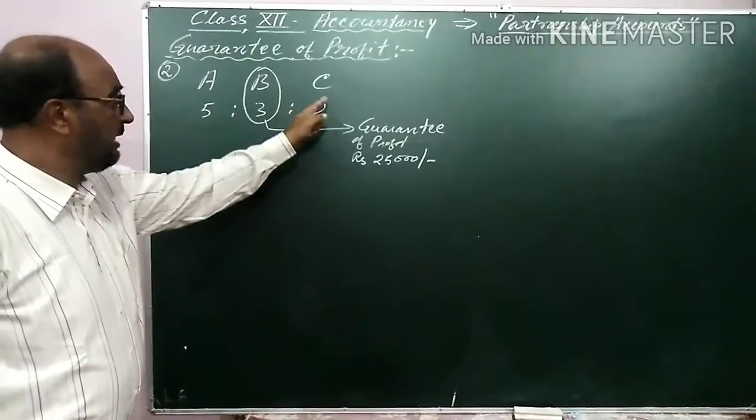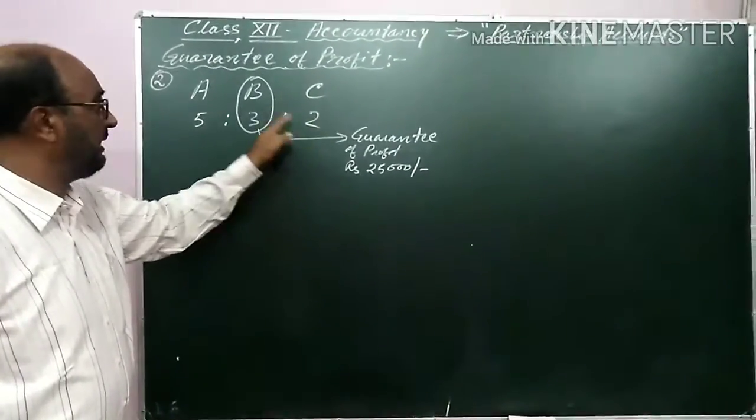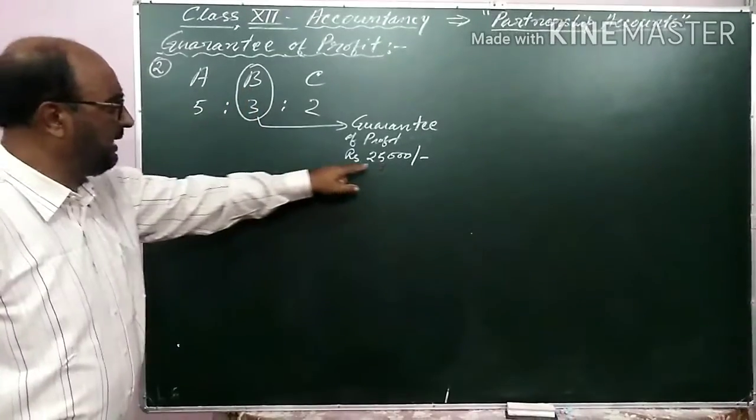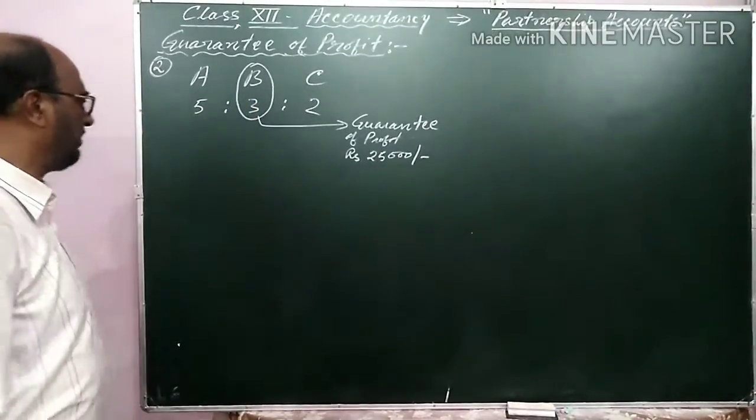In the previous example, C was having the guarantee, but here B is having the guarantee, and the guaranteed amount is 25,000.